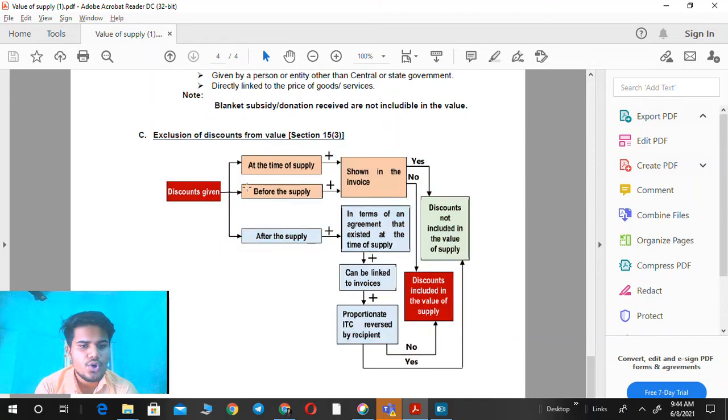Okay, so if the discount is given at the time of supply or before the supply, then these discounts are eligible for deduction from the value of supply if the discount is shown in the invoice.